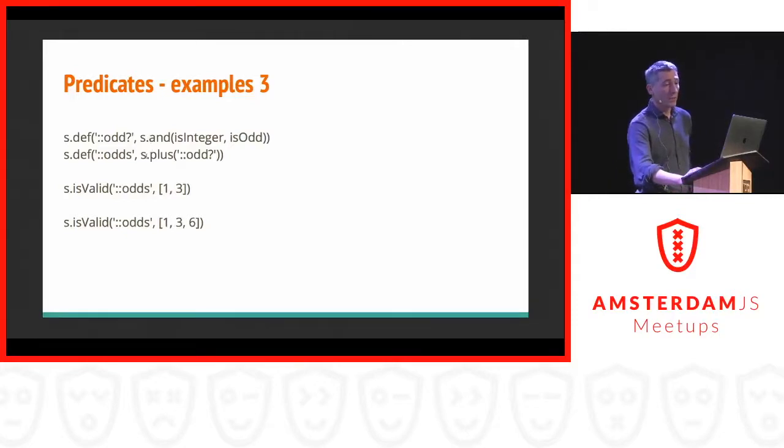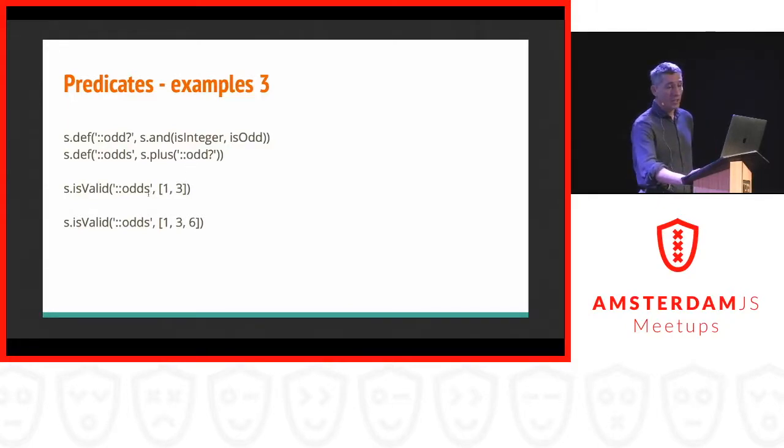And the next step it says, well, I have a collection of odd numbers. It should have at least one number, so that's the plus operator. This is your standard regular expression operator, so plus means one or more. And it should have one or more odd numbers. So here I reuse the odd specification that I defined previously.